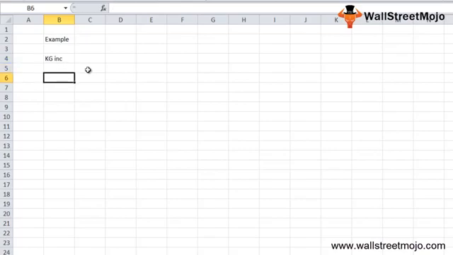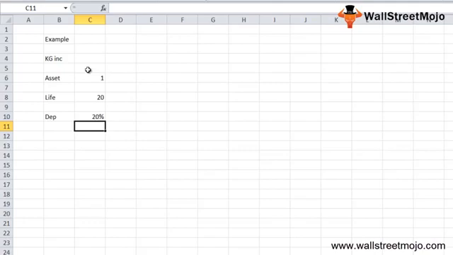It has some details. Let's say it has bought an asset of $1 million, and they figured out that the useful life of the asset would be around, let's say, 20 years, and the depreciation rate at which they will depreciate the asset is 20%. So what we need to find out here is the salvage value of the asset which they just purchased.